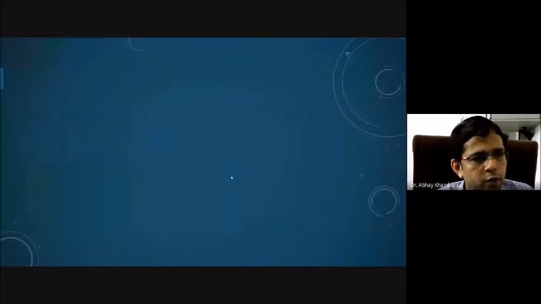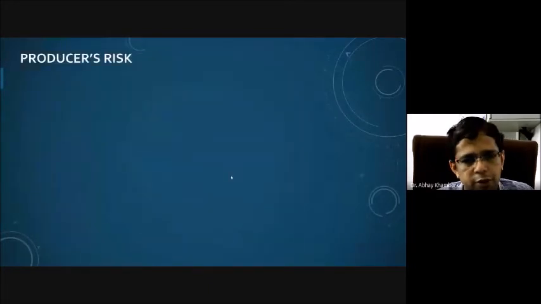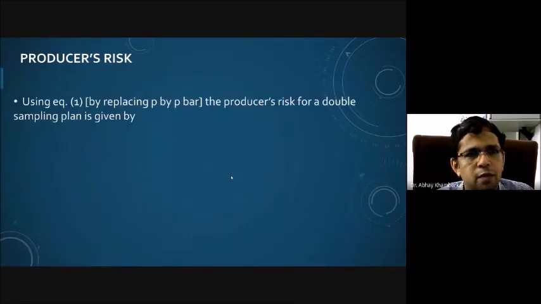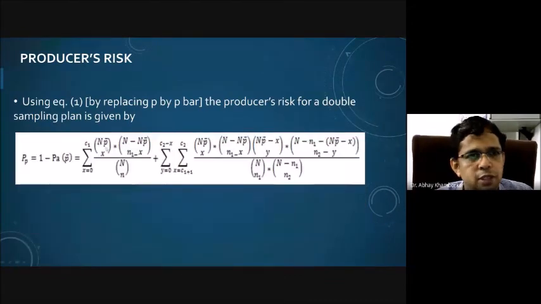We have already seen the expression for the probability of acceptance, so we are going to use that expression. Using expression 1, by replacing P by P bar, the producer's risk for the double sampling plan is given by this. You can see that instead of P, we now have P bar here. So this expression is nothing but the producer's risk.